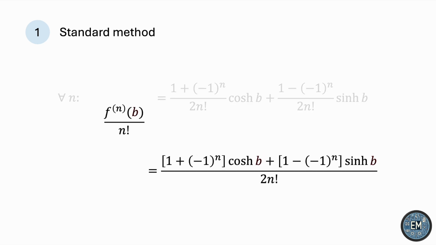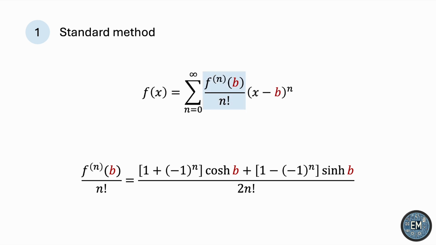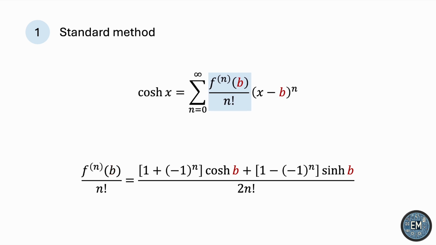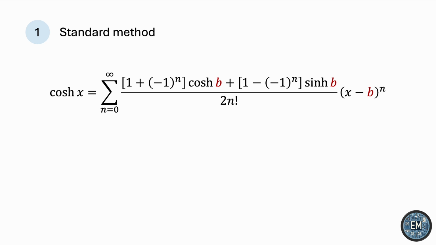So we now have this general expression for the nth derivative of f evaluated at b over n factorial, which is the coefficient term in the Taylor series expansion. So our f of x is the hyperbolic cosine, and now we have this general coefficient term. So all we need to do is to substitute this inside the series. And that's it. This is the Taylor series expansion of the hyperbolic cosine.